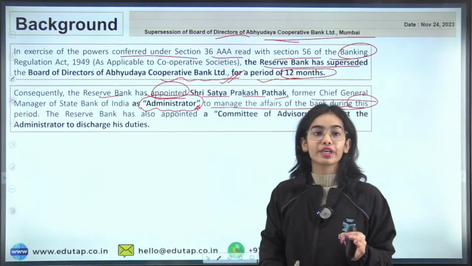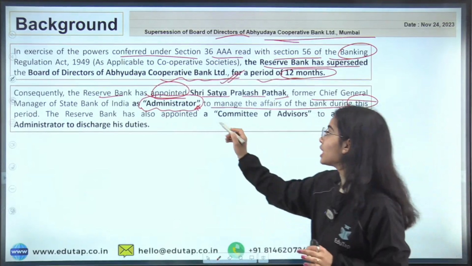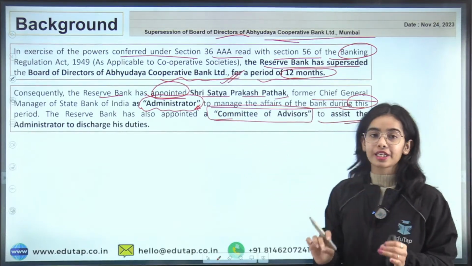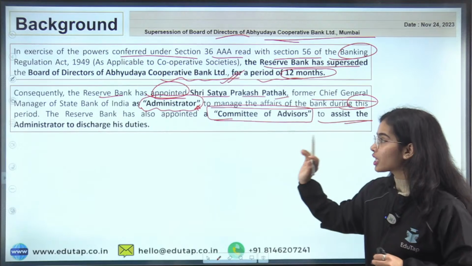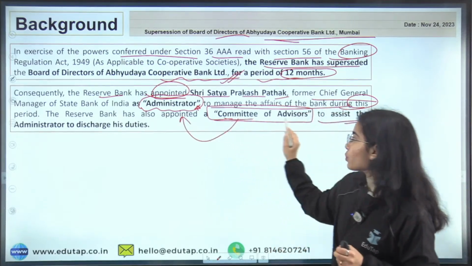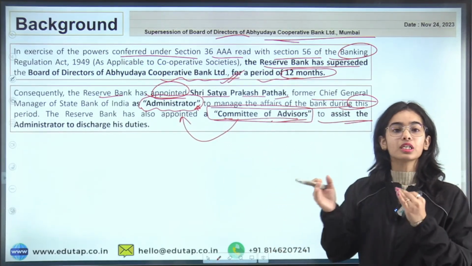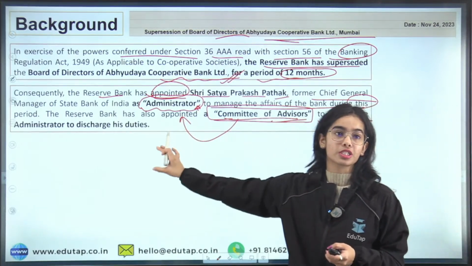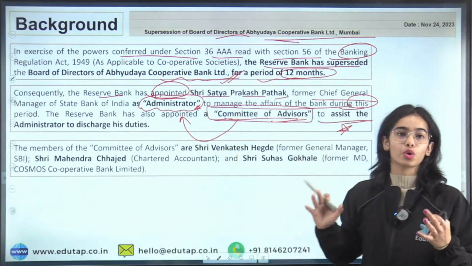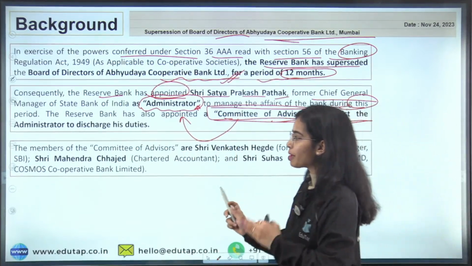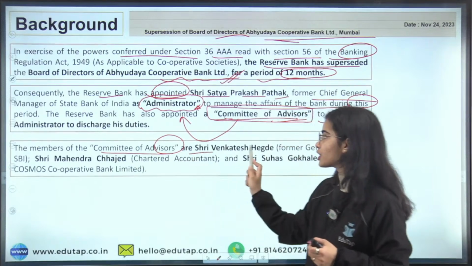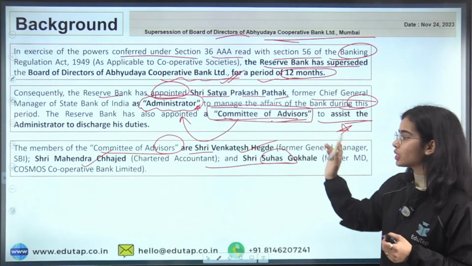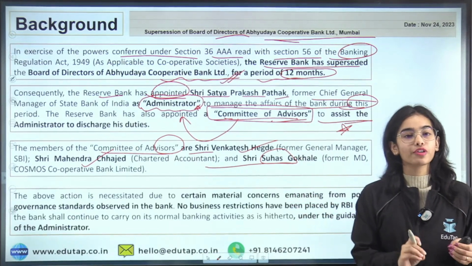Now the Reserve Bank of India has also appointed a Committee of Advisors to assist the administrator to discharge his duties. So there was the Committee of Advisors that was appointed for assisting the administrator in managing the whole of the bank, you can understand. The members of the Committee of Advisors are Shri Venkatesh, Shri Mahendra and Shri Suhas. These three are the members of the Committee of Advisors.